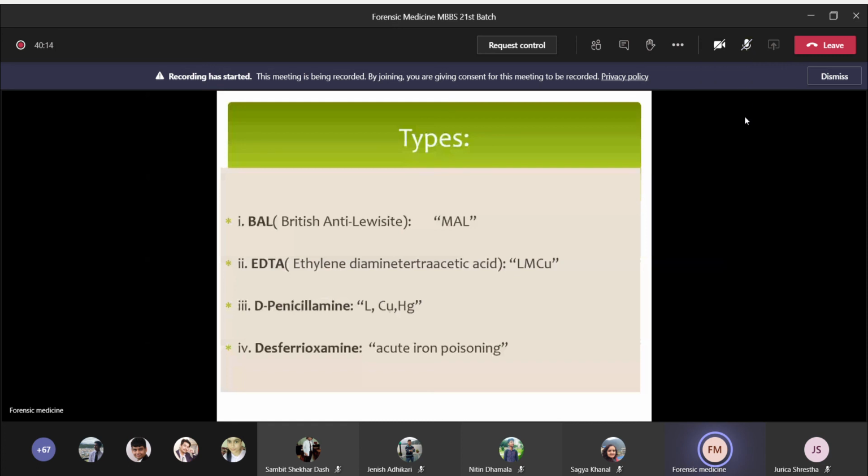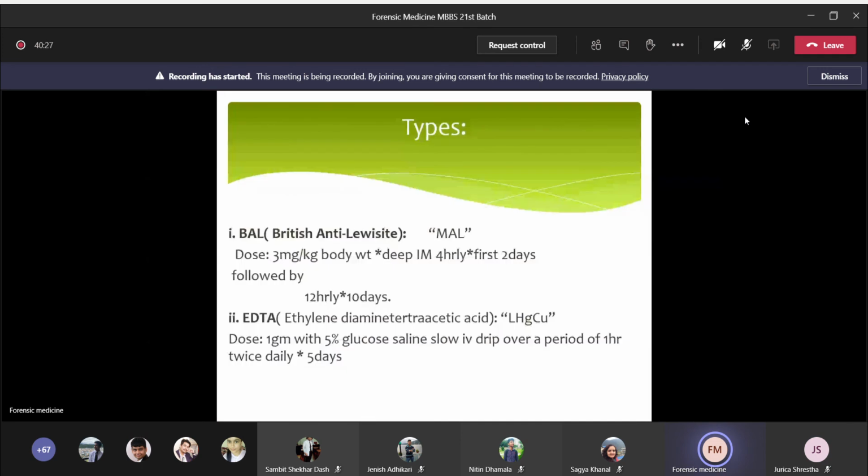So these are the 4 different types of chelating agents used in different heavy metal poisoning. We are not going to discuss this in more detail.